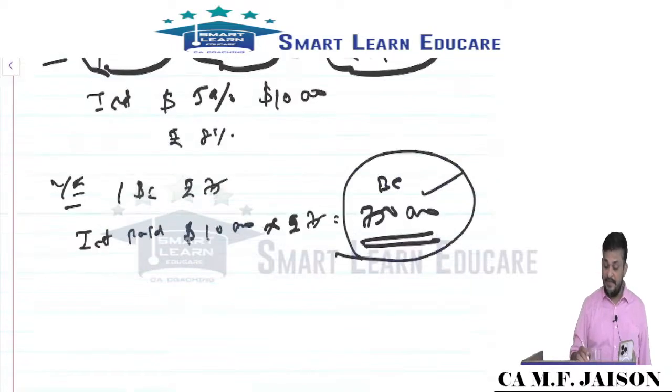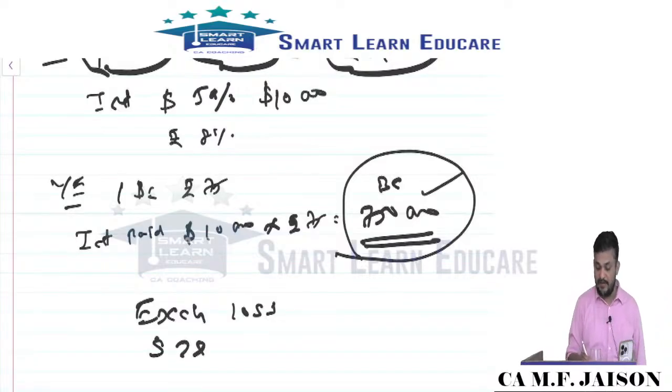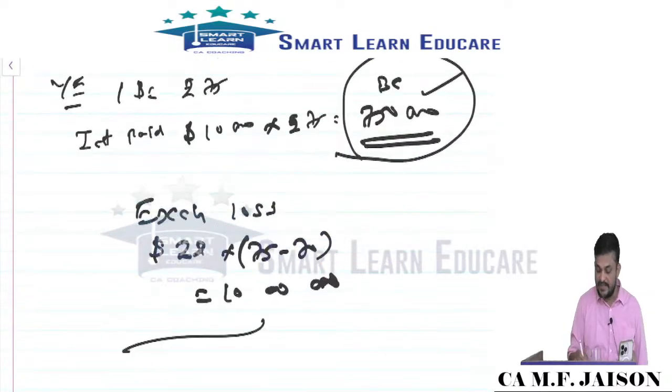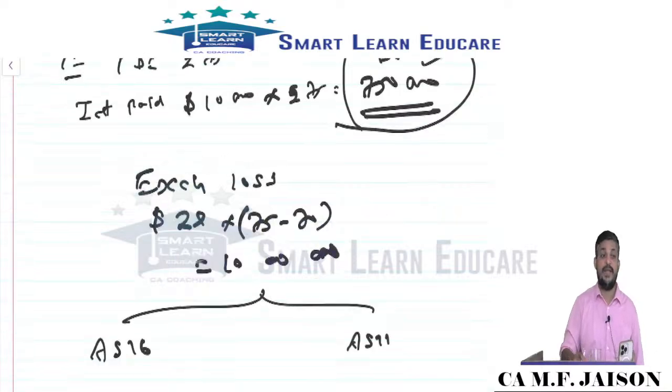So we have some exchange loss from the restatement of the loan, to the extent of $2 lakh into 75 minus 70, which comes to 10 lakhs. This standard says that some portion of this 10 lakhs will be accounted as per AS 16, and the balance will be accounted as per AS 11.